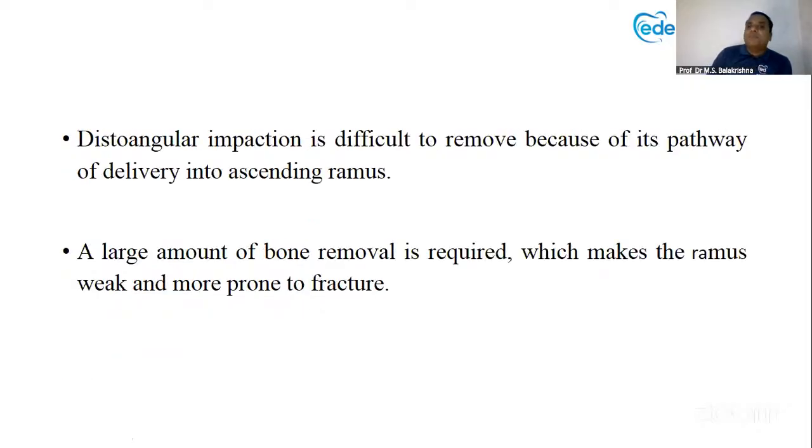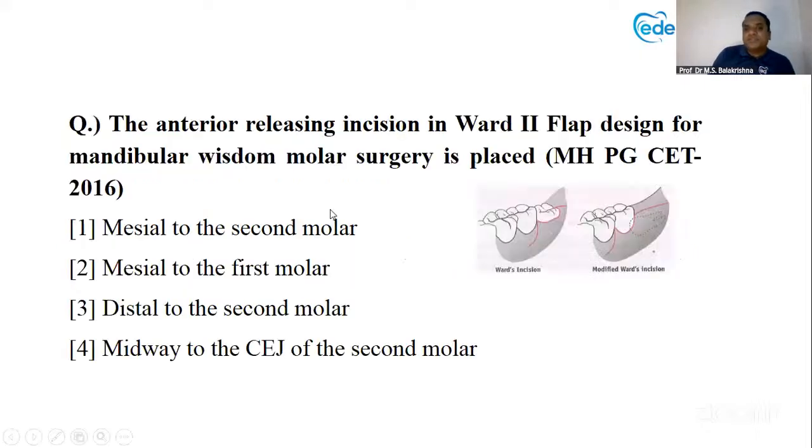So this distoangular impaction is difficult to remove because of its pathway of delivery. You cannot pull it backward. Outward you cannot take. There is no space. Right, so if you apply a little more pressure, the ramus can get fractured over there.